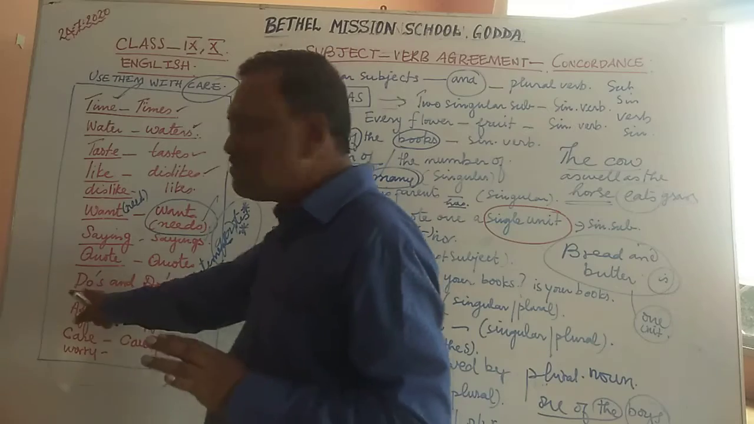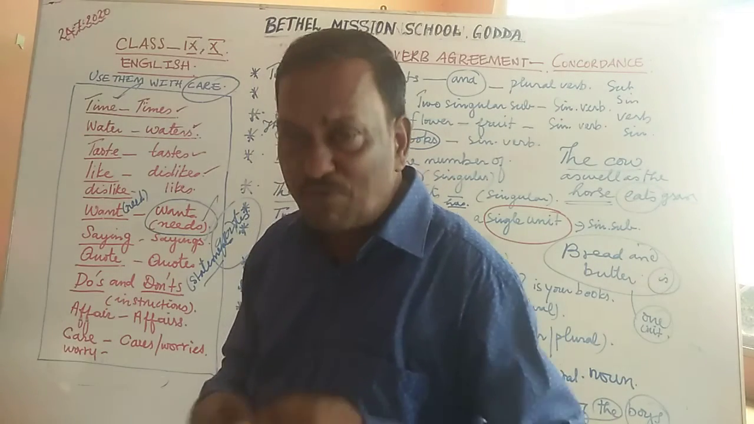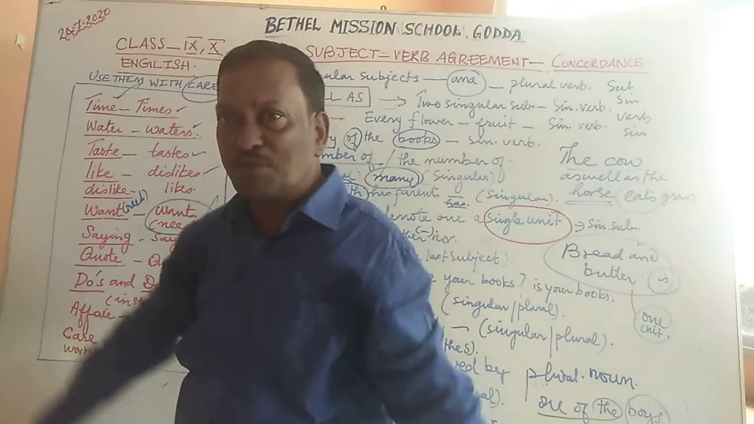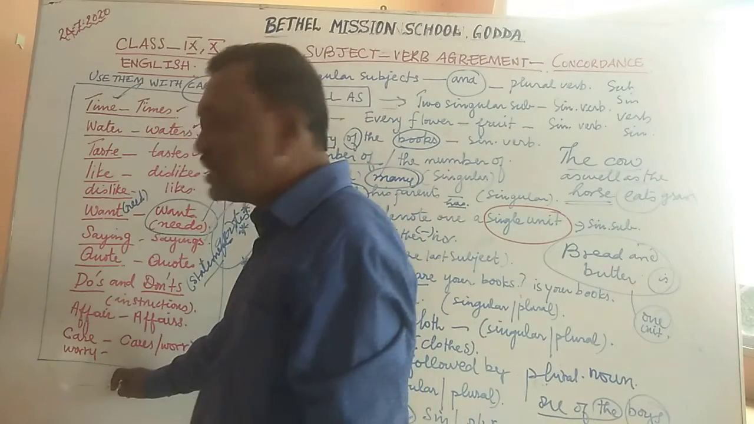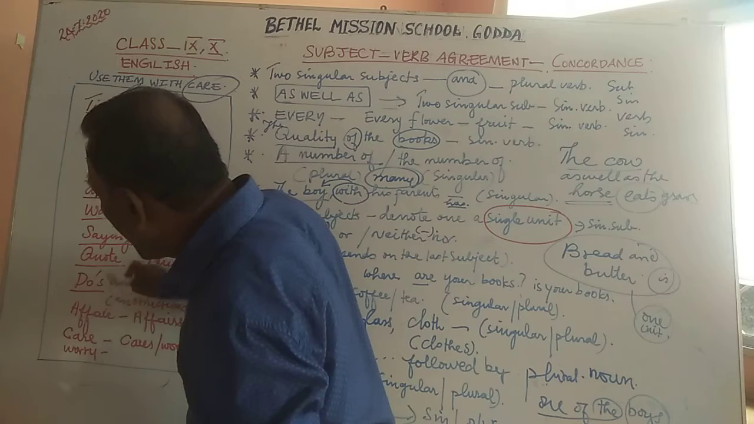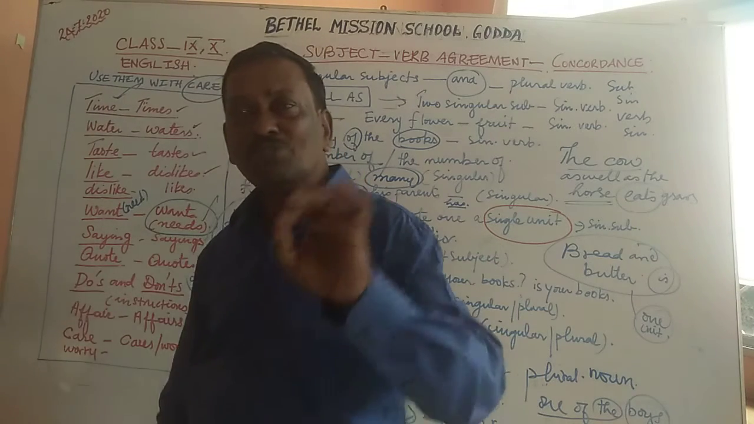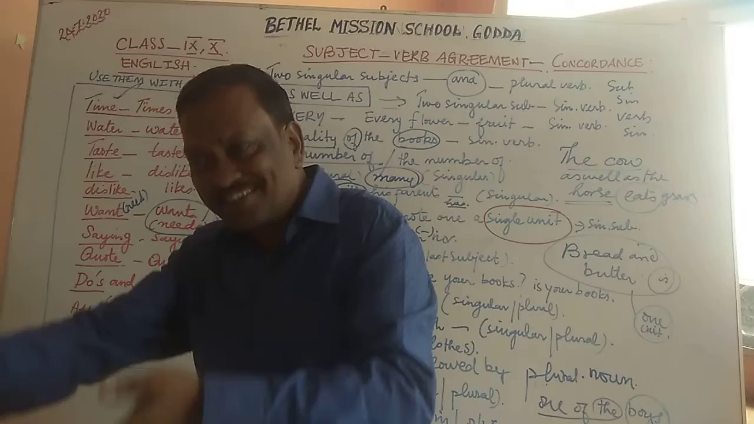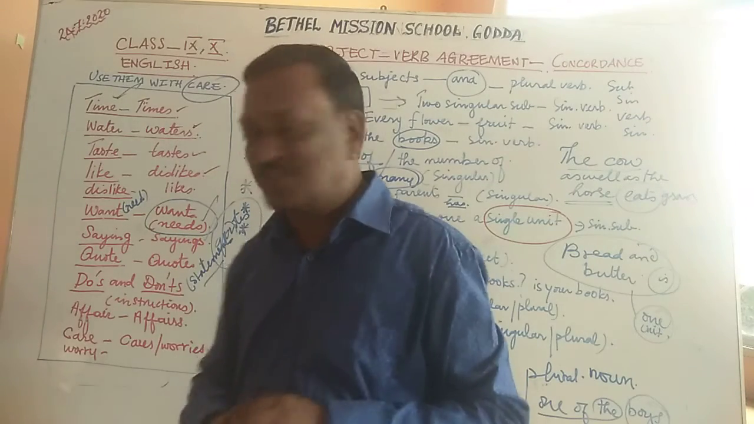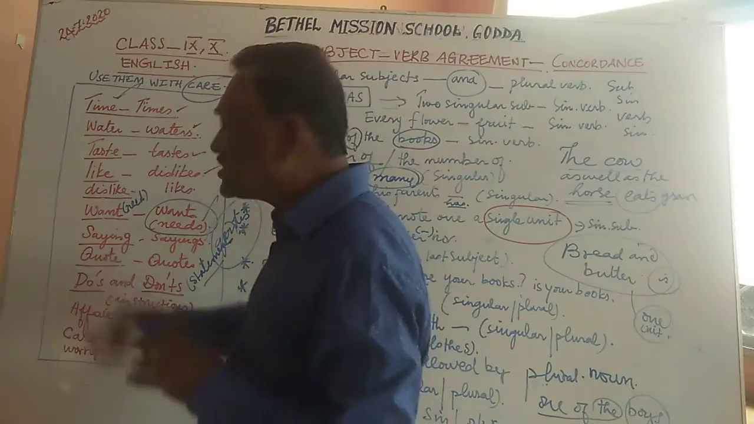Do's and don'ts. You must have seen this. Supposing you go to a zoo, and before you enter the zoo, there is a kind of information board, and do's and don'ts are written. So do is a verb, but when you add an apostrophe and add s to that, it becomes a noun. Do's, instructions, positive instructions. Don'ts, negative instructions. These are the do's and don'ts.